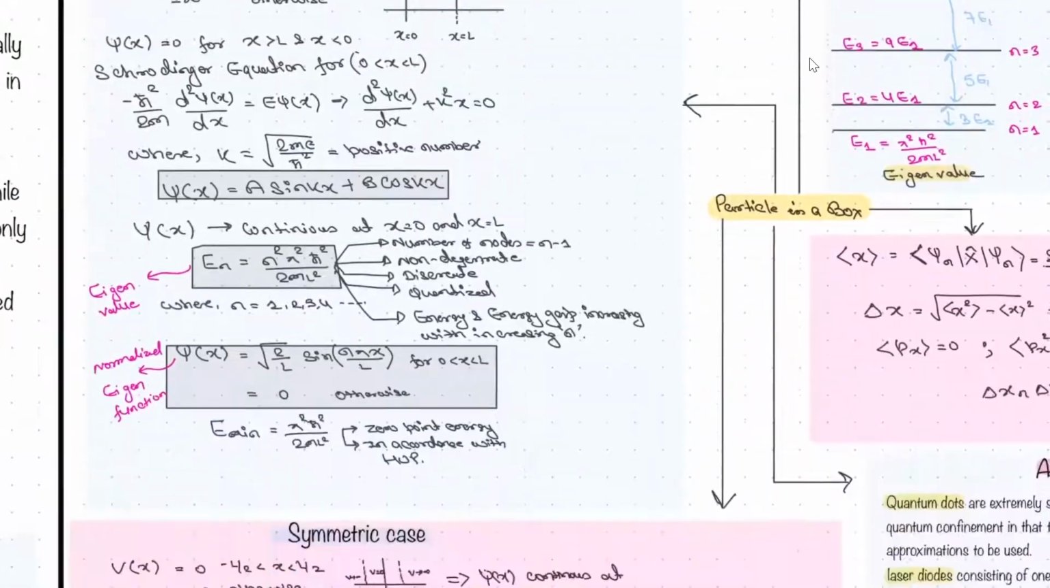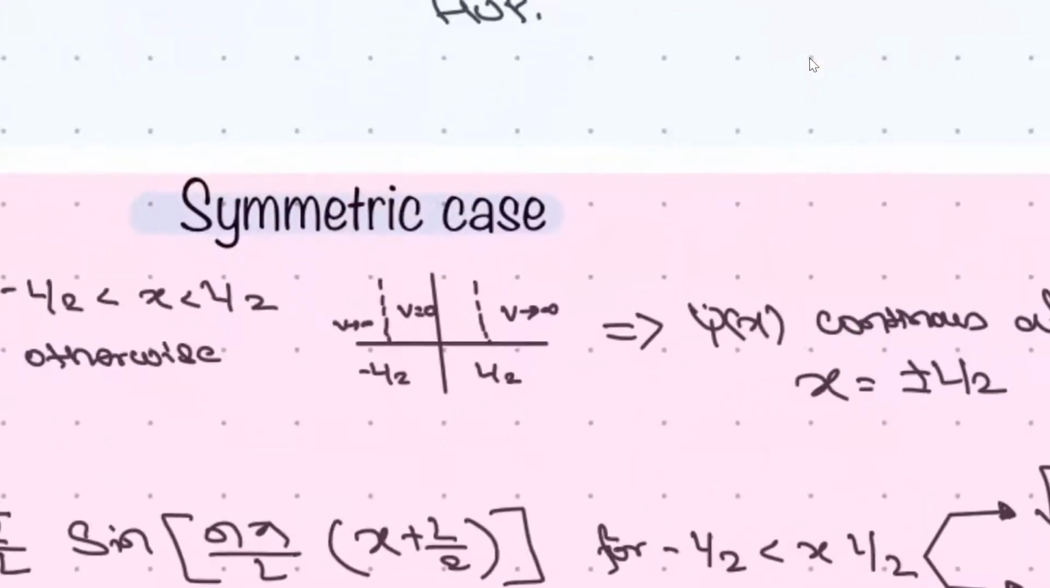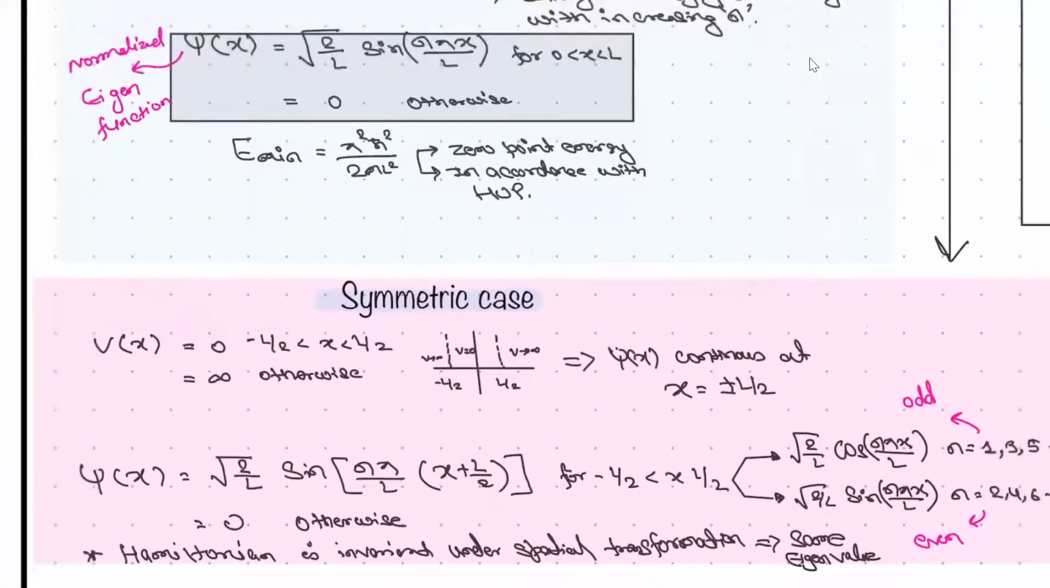Now let's take the symmetric case. The symmetric case is when it is minus L by 2 to L by 2, right? We have just shifted the reference frame. We just shifted it from 0 to minus L by 2. We have shifted the reference frame. So with a shift in reference frame, the Hamiltonian will not change.